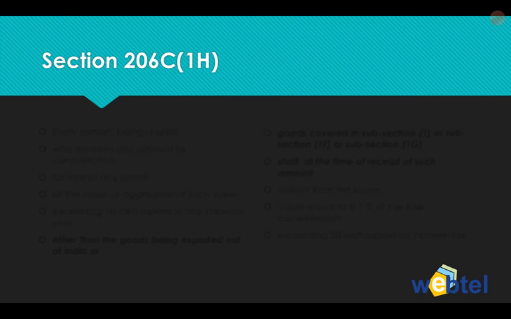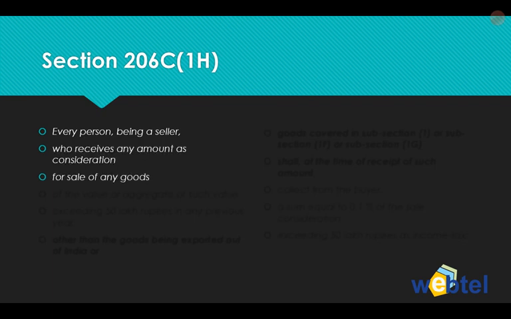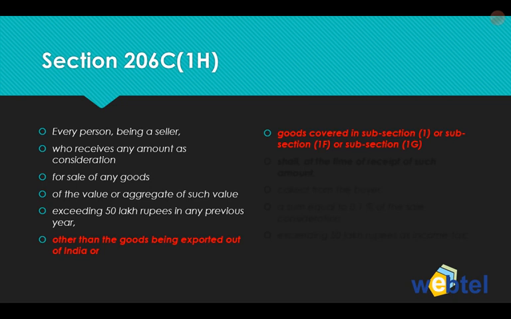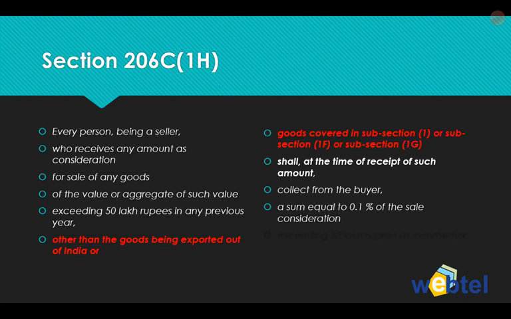So section 206C subsection 1H states that every person being a seller who receives any amount as consideration for sale of any goods of the value or aggregate of such value exceeding 50 lakh rupees in any previous year, other than the goods being exported out of India or goods covered in subsection 1 or subsection 1F or subsection 1G, shall at the time of receipt of such amount collect from the buyer a sum equal to 0.1% of the sale consideration exceeding 50 lakh rupees as income tax.